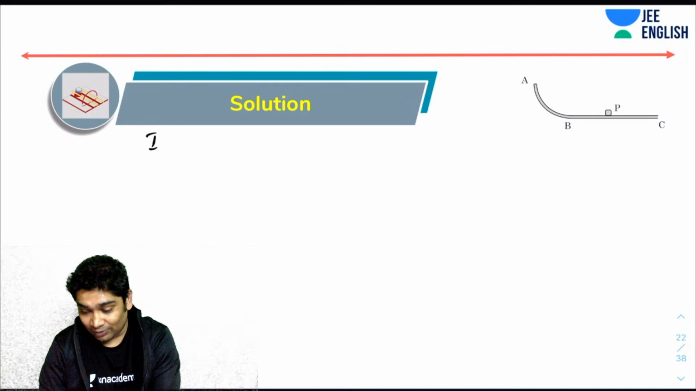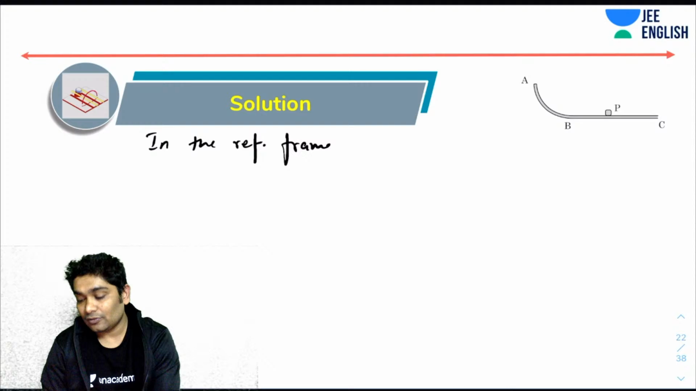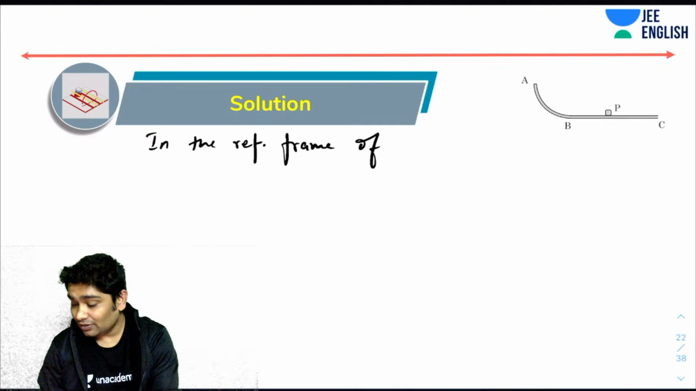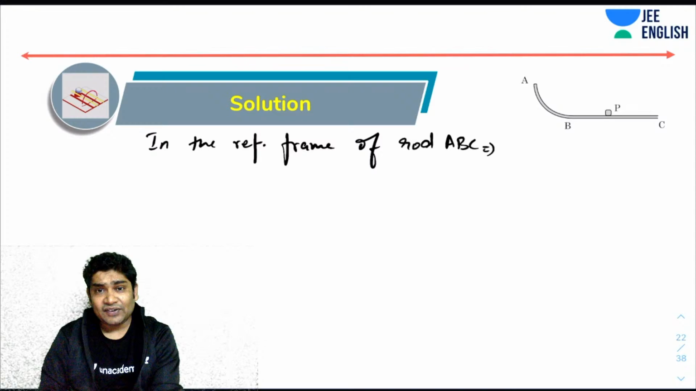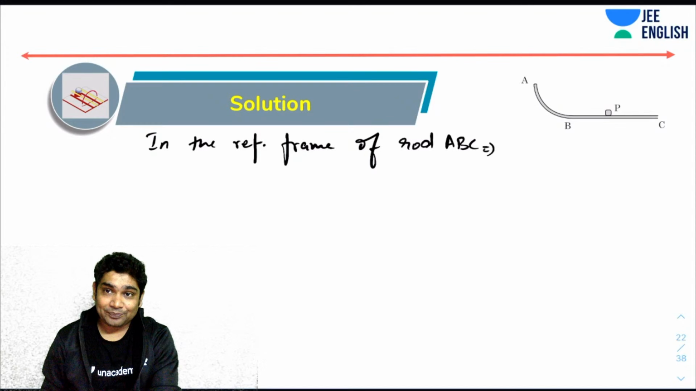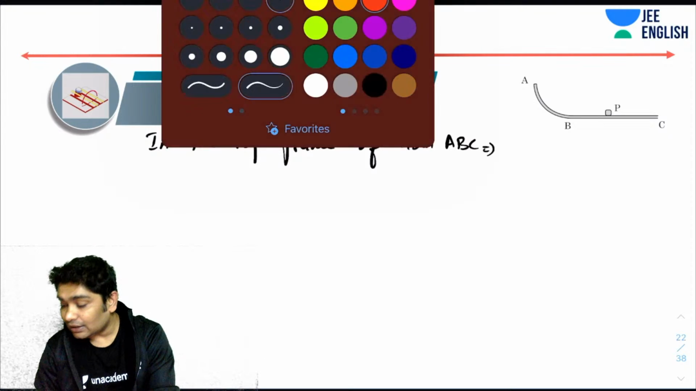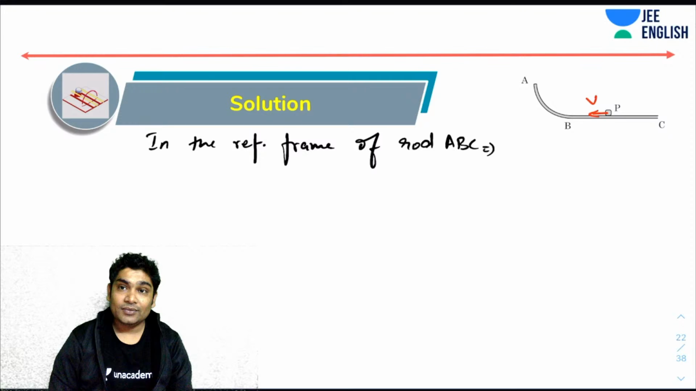In the reference frame of the rod, okay, so that's a bent rod, rod ABC, what you will see is that the rod would be stationary, and you will see that this guy will be moving with a constant velocity v. Agreed?